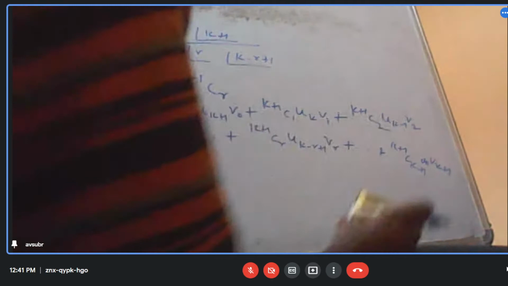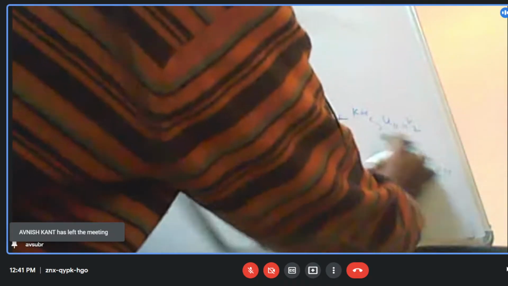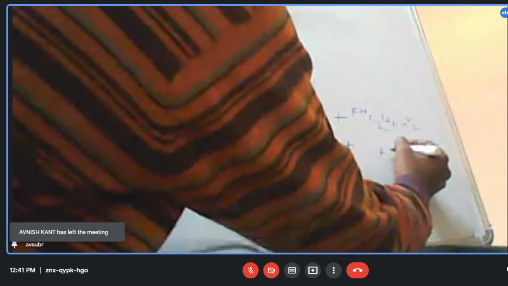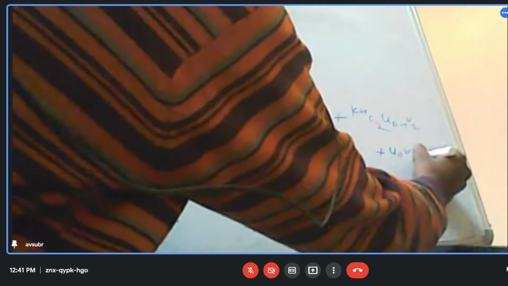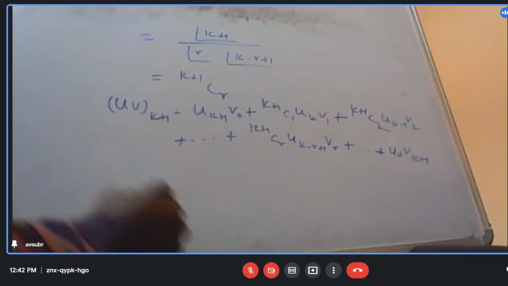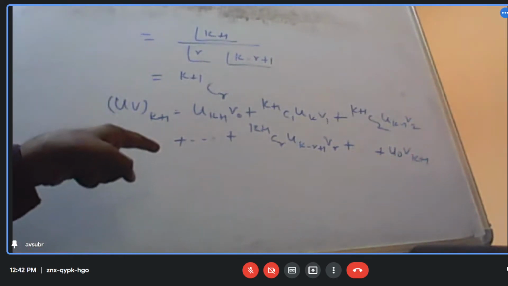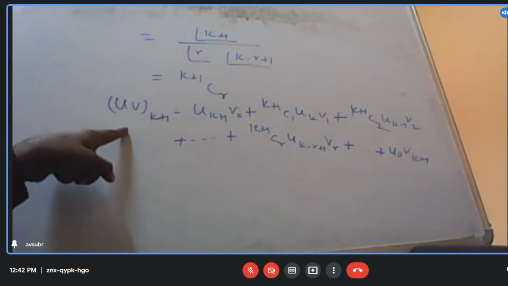This is one we have already seen. So I can write this simply as U0 V K plus 1. So this is the K plus 1 derivative, and this theorem is applicable for the K plus 1 derivative.